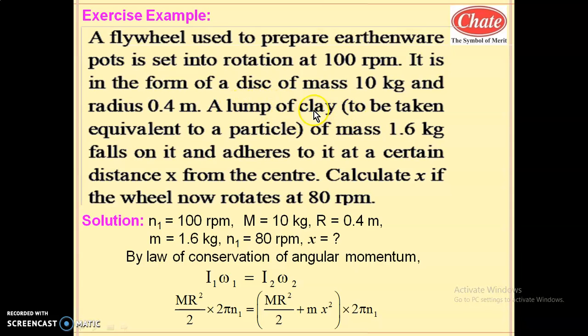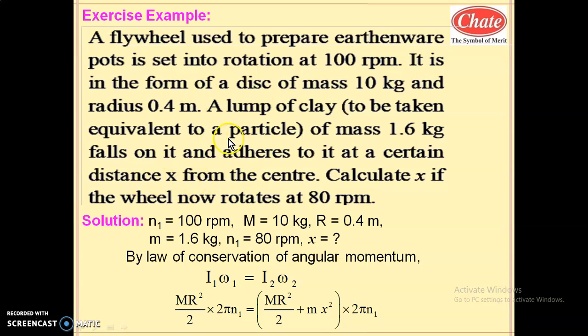Here a small mass of clay is considered as a particle of mass 1.6 kg, which falls on that rotating flywheel and adheres to it at a certain distance x from the center. So that mass falls on this disc at some certain distance x from the axis of rotation.